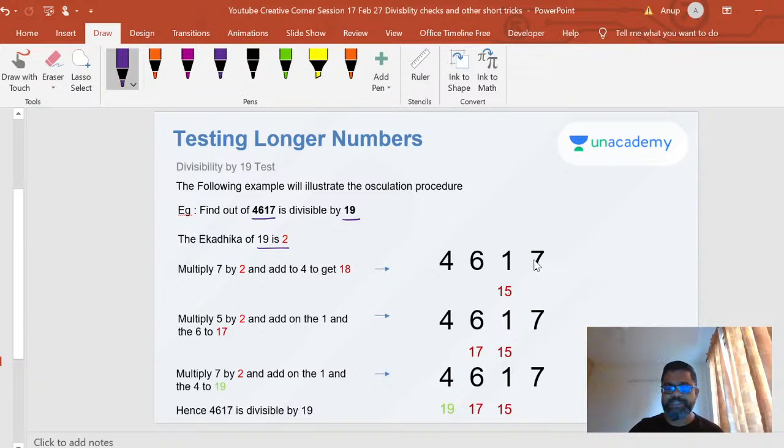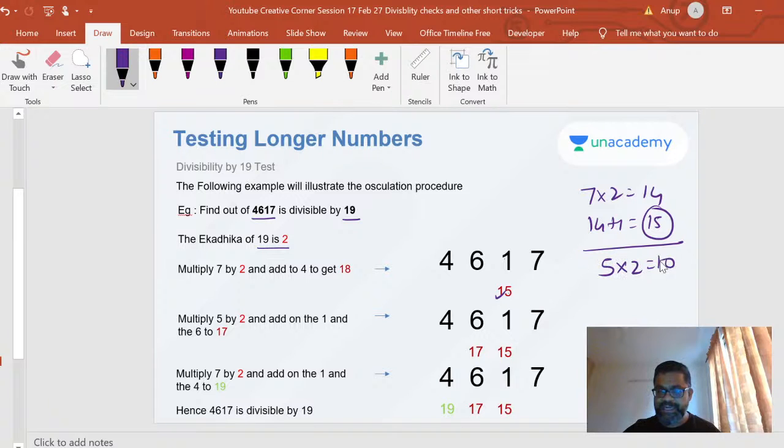My very first step is take 7 and multiply by 2. I get 14 and add it to that 1, 14 plus 1, which is 15. So I've got this first 15. Now I take only that 5 and multiply it by that Ekadika. I get 10. And then I take that 10 and add it to that 1 which I've carried over. I get 11. I take that 11 and add it to this 6, which gives 17. So I got my 17 as well.